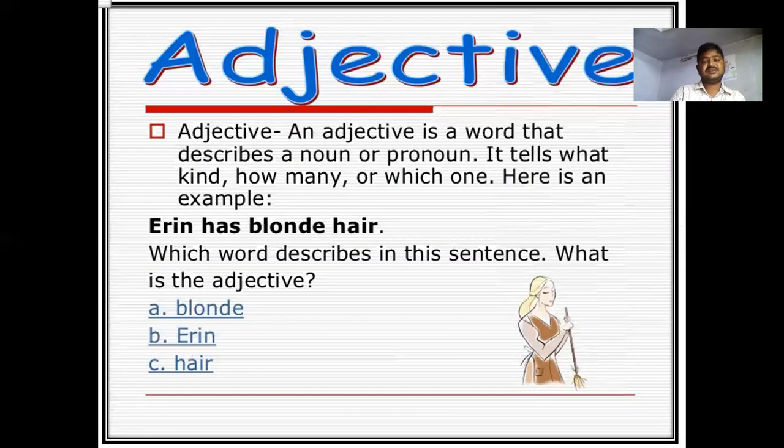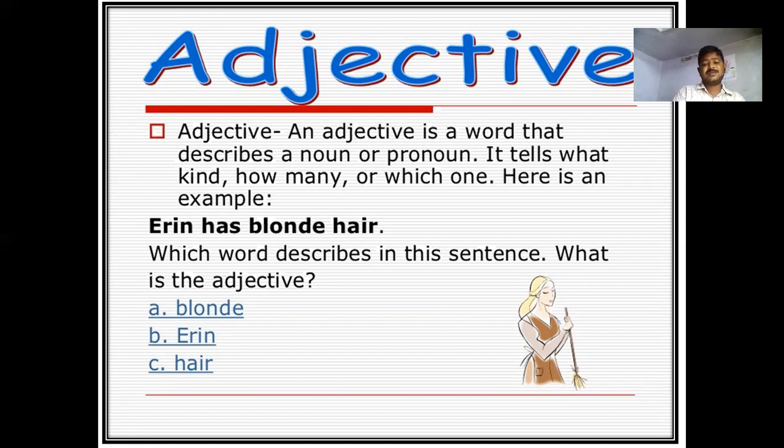And we will see some exercises. An adjective, try to understand once again. An adjective is a word that describes a noun or a pronoun. An adjective is a word that qualifies a noun or a pronoun. It tells what kind, how many, and which one. Here is an example. Aaron has blonde hair.